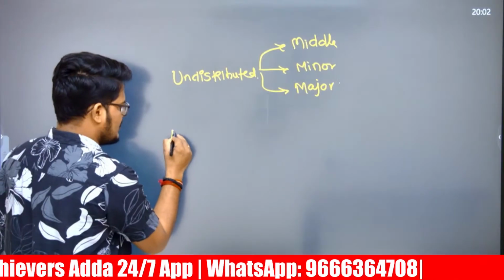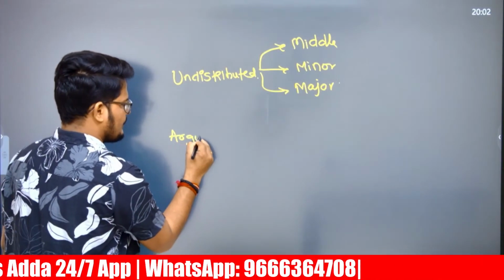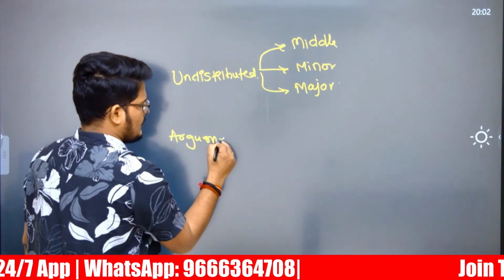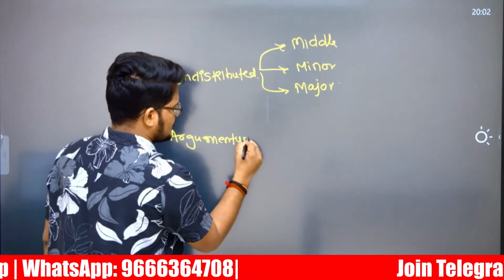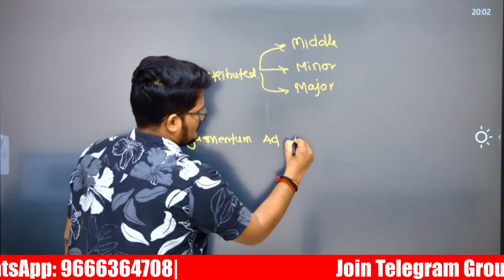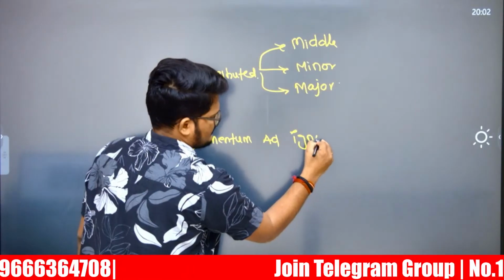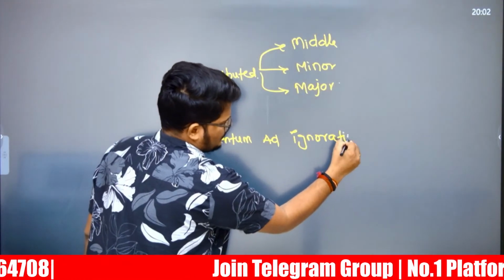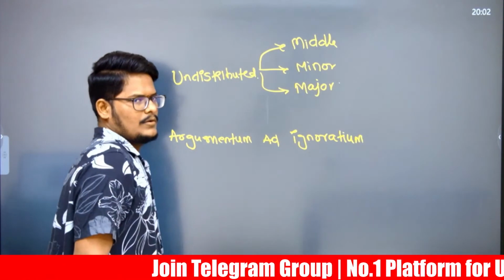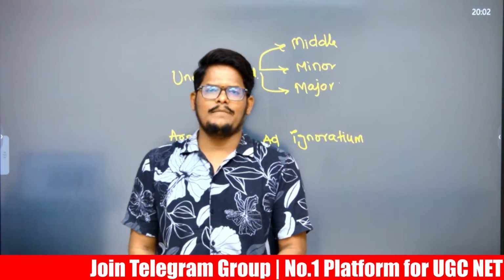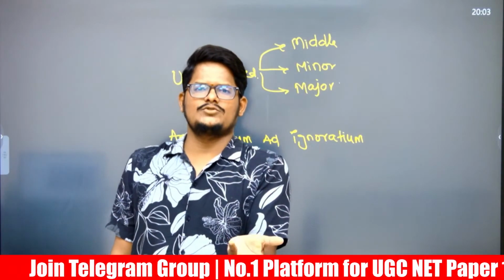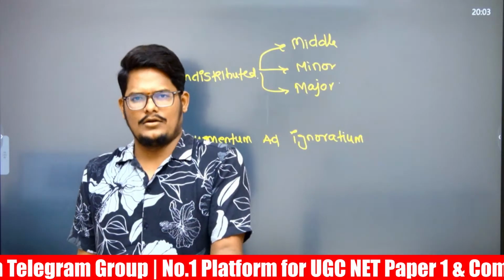Next, argumentum ad ignorantiam. I am believing it as right because nobody is able to prove it wrong.